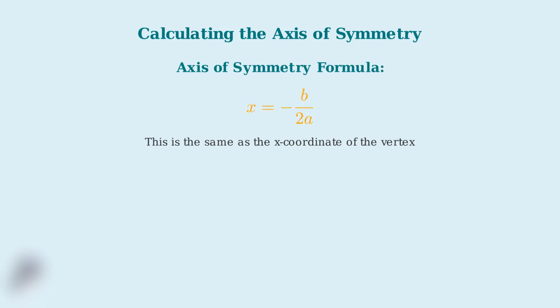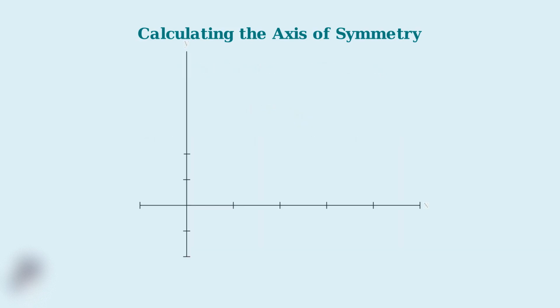The formula for the axis of symmetry is x equals negative b divided by 2a. Notice that this is exactly the same as the x-coordinate of the vertex that we learned about earlier. Now I'll show you visually what this means. Here's a parabola with the equation y equals x squared minus 4x plus 3.